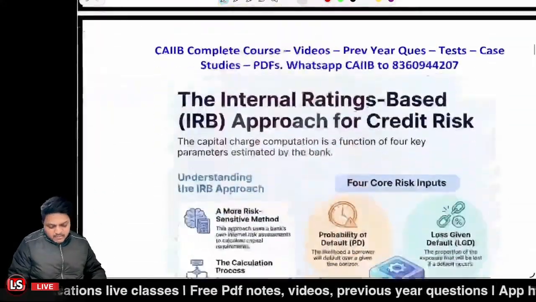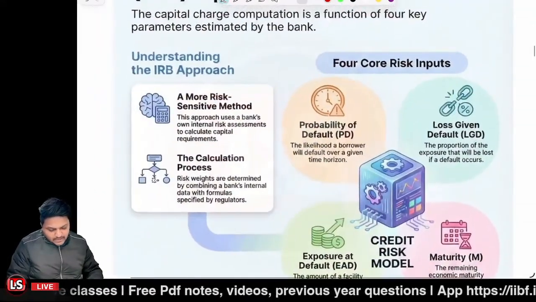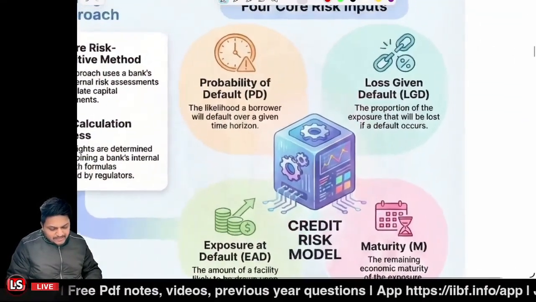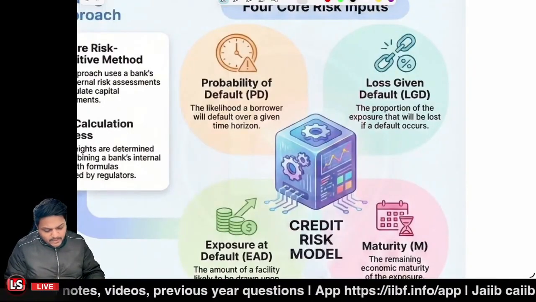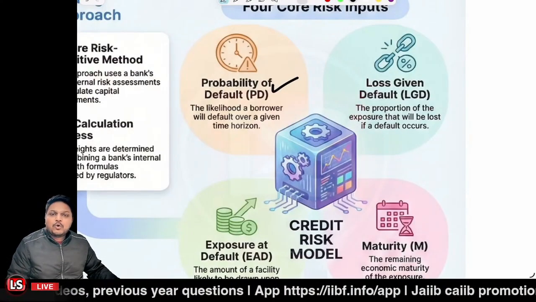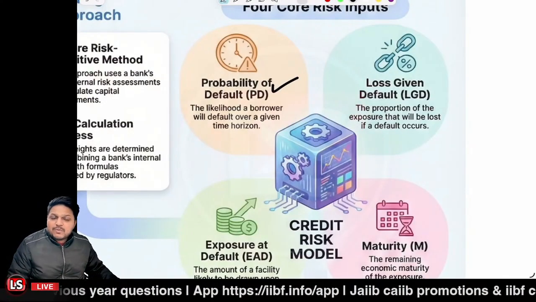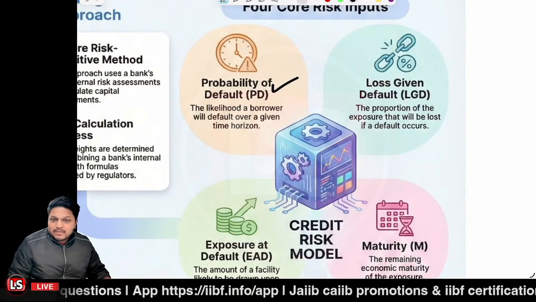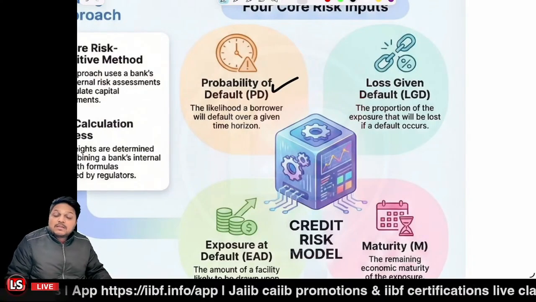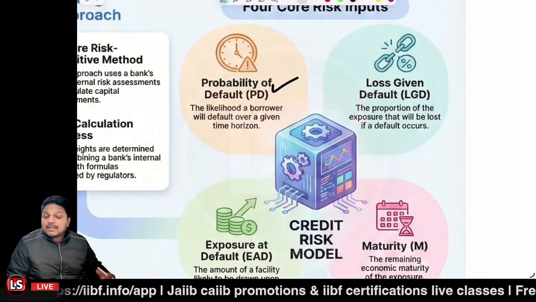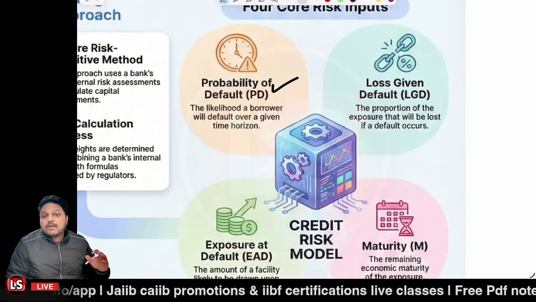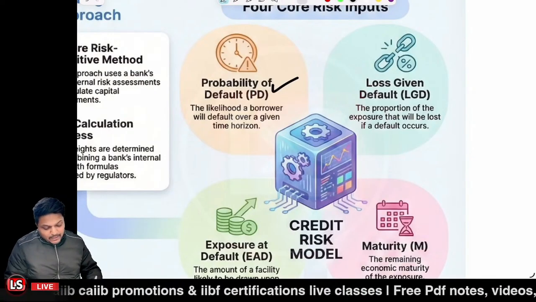Right? Now, let's have a look at this particular point. So there are four core risk parameters. One is related to the probability of default. I already told you that the probability of default is a measure of the probability that the borrower will default over a time horizon, right?